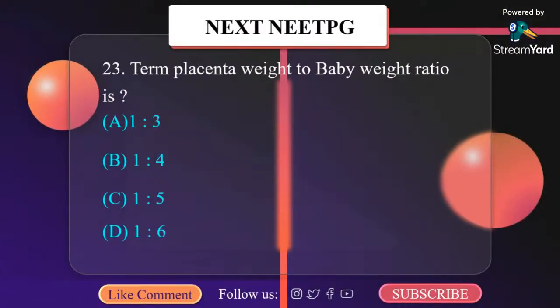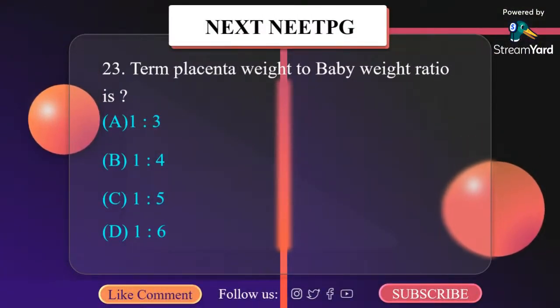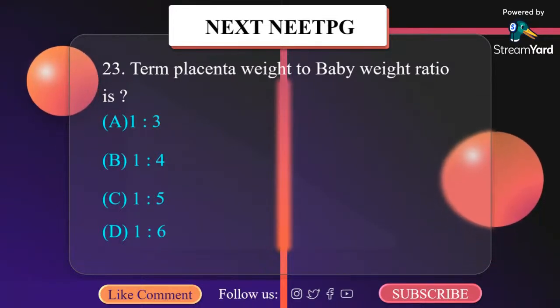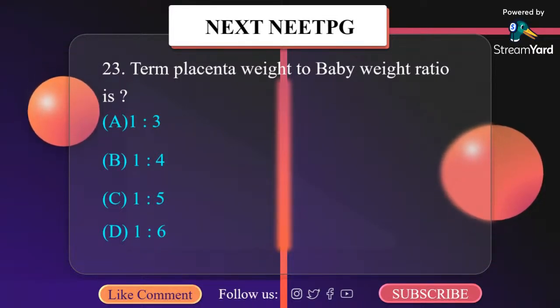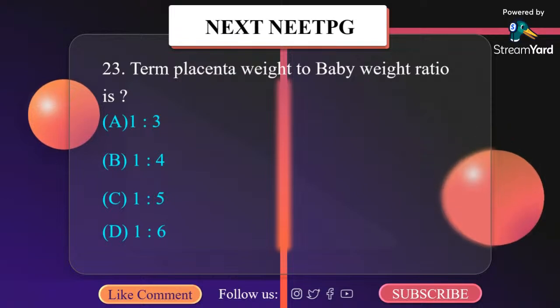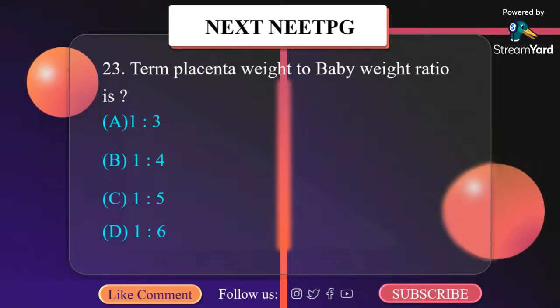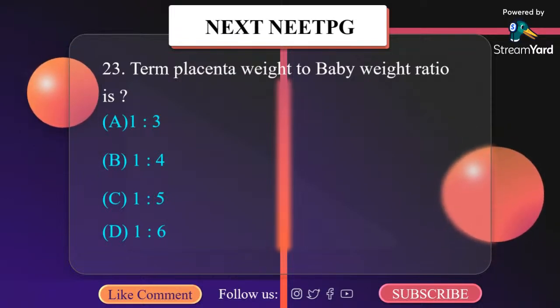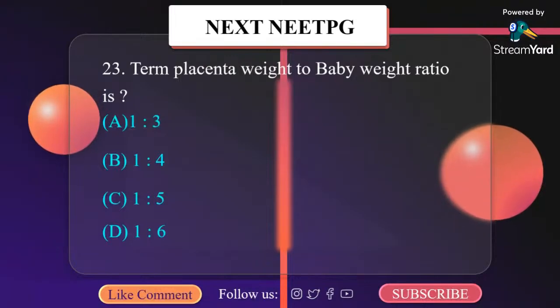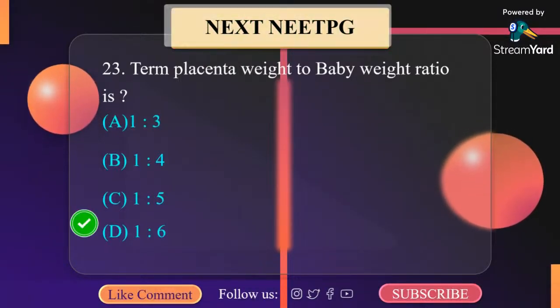Term placenta weight to baby weight ratio is: A. 1:3, B. 1:4, C. 1:5, D. 1:6. The placenta at term is a circular disc with a diameter of 15 to 20 centimeter. It has a thickness of 3 centimeter at the center. It feels spongy and weighs about 500 grams. The ratio of placenta weight at term to baby weight is 1:6.